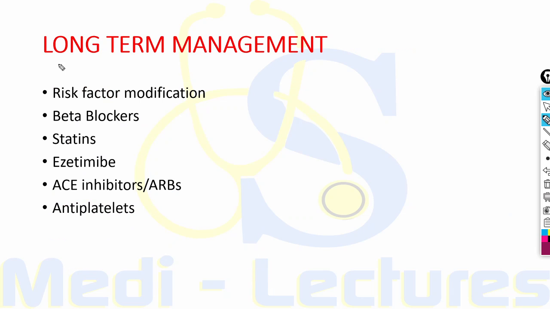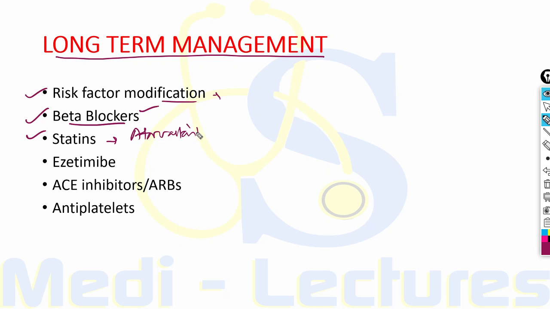Now, after the patient has been discharged after the hospitalization, what is the long-term management of this patient? Risk factor modification should be done. There should be smoking cessation if present, optimum weight of the patient, daily exercise, BP control, appropriate diet for the patient, and there should be control of hyperglycemia. Beta blockers should be used in every patient for long-term management if there is no contraindication. Statins in high dose, that is atorvastatin 80 milligram per day, should be used.